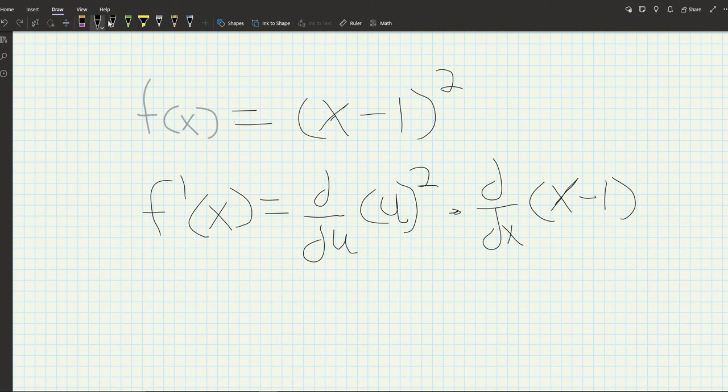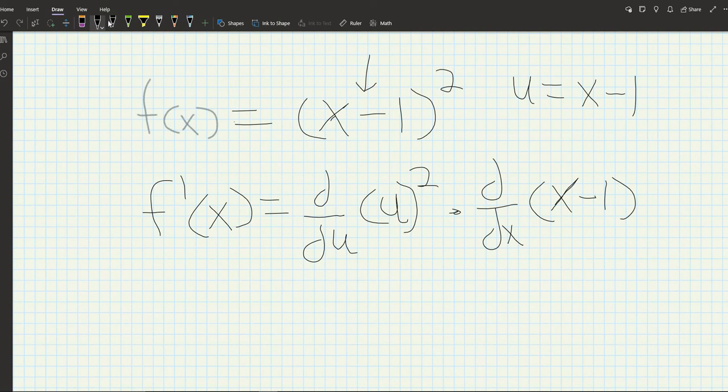Now, u represents the interior function, which is right here. In our case, u is going to be equal to whatever is inside of the parentheses, and that's usually the case. So, in this case, it's going to be u equals x minus 1. And as we can see here on the bottom, we're taking the derivative of the outside function, which is u squared, and we're multiplying it by the derivative of the inside function, which is just x minus 1.